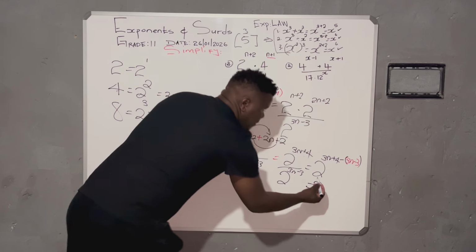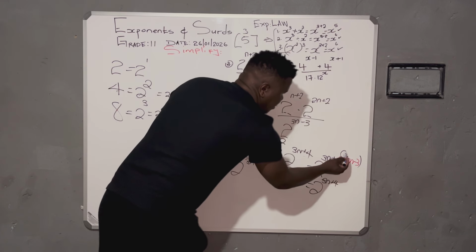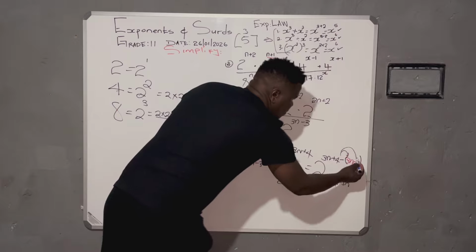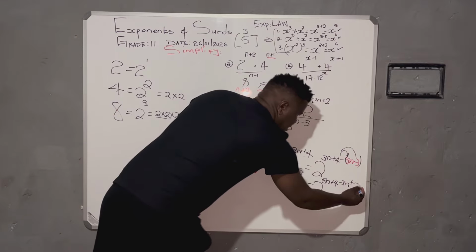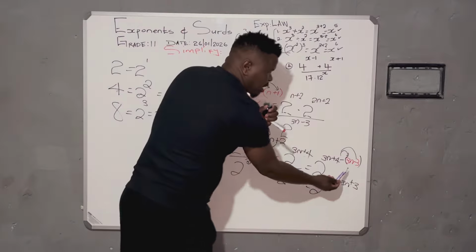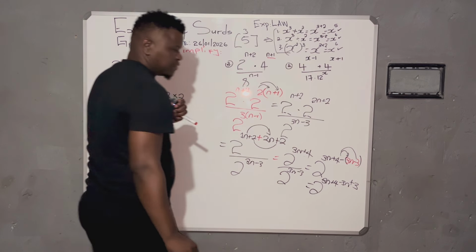So I'm having 3n plus 4. So I can say negative times 3n is negative 3n. Negative times negative 3, that's positive. So for somebody who's not putting the bracket, your 3 will come out as negative. Then you're out.